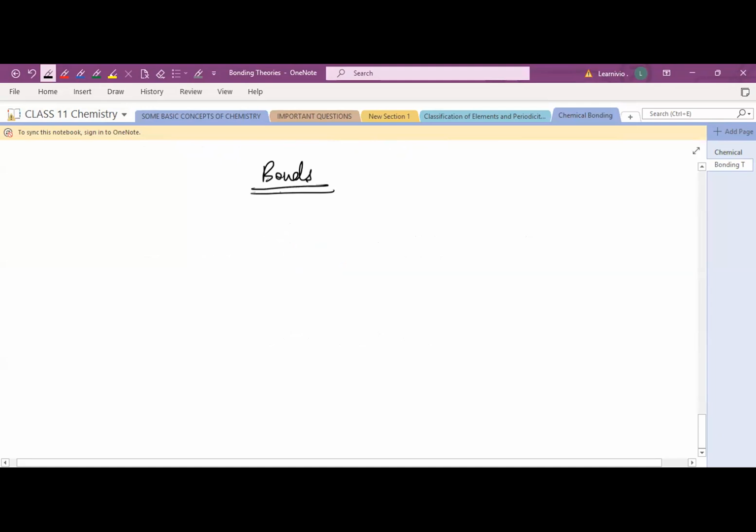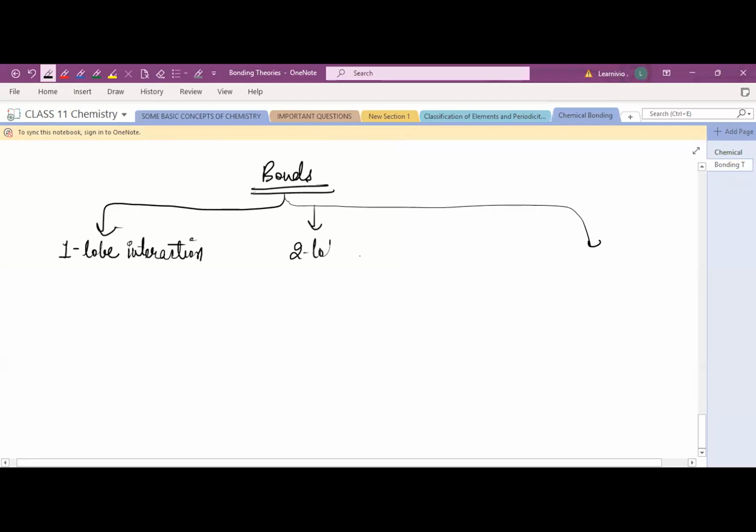Write down first: one lobe interaction. When only one lobe of an orbital interacts, then what will happen? Second is two lobe interaction. And the third is when four lobes interact.